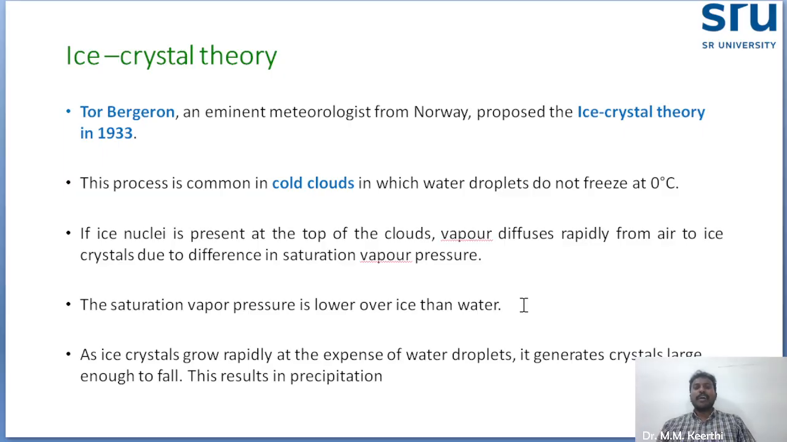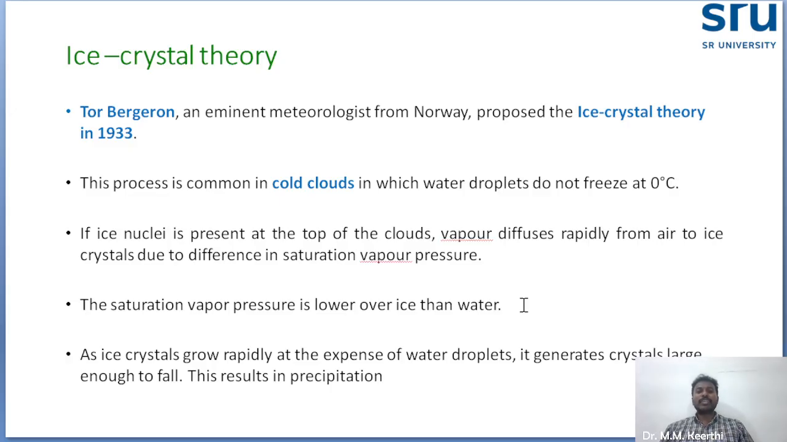First, we are going to discuss two theories. One is the ice crystal theory, the other is the coalescence theory. In the ice crystal theory, Tor Bergeron, an eminent meteorologist from Norway, proposed the theory in 1933. Here the clouds involved are cold clouds, where the water droplets do not freeze even at 0 degrees Celsius. Even though the temperature is 0 degrees Celsius, the cloud will not freeze. That cloud is called a cold cloud.